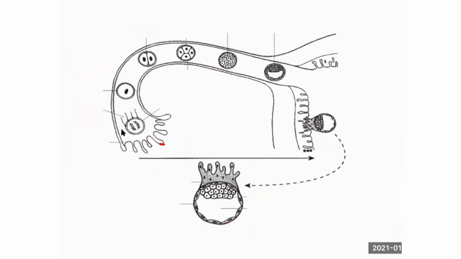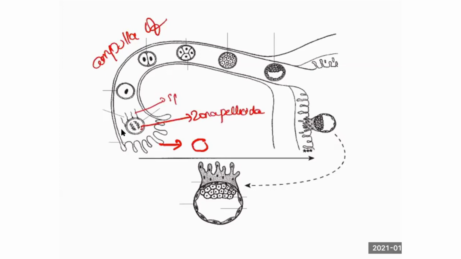This is called the fimbriae. The ovary will be here. So it picks up the ovum. The site of fertilization is the ampulla of the fallopian tube. See, this is the ovum and this is the sperm. Sperm and ovum are meeting, and the outer covering is called the zona pellucida. This is the fertilization.